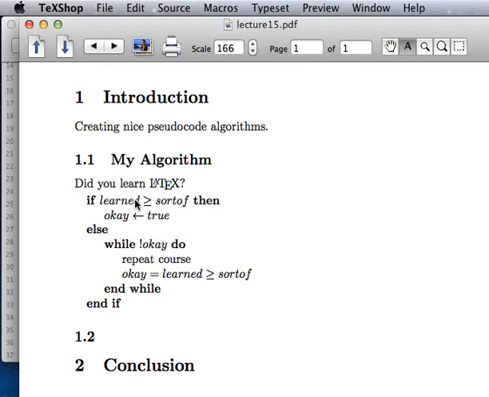So did you learn LaTeX? If learned greater than or equal to sort of, then set OK equal to true, else while not OK, do repeat course. OK equals learned greater than or equal to sort of. And when that's true, we'll end the while and end the if.